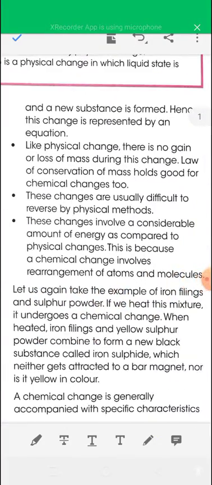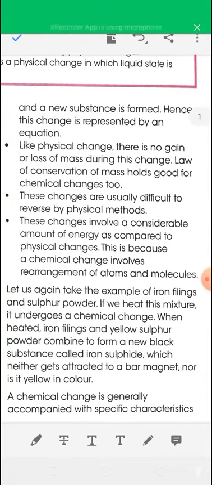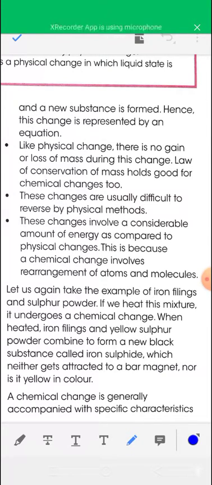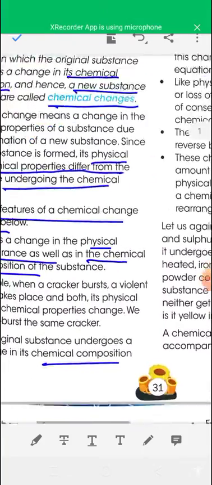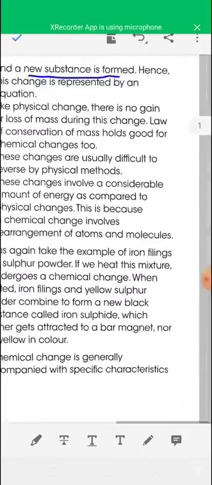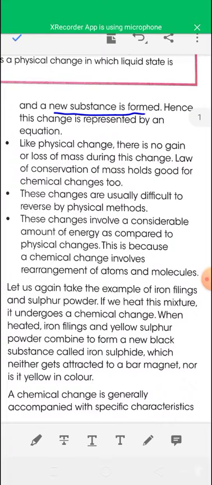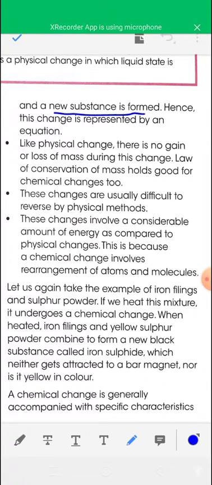Second point, the original substance undergoes a change in its chemical composition and a new substance is formed. So in each chemical change there is a change in chemical composition of the substance and a new substance is formed after the chemical change. And as a new substance is formed after the chemical change or chemical reaction, a chemical change can be represented by an equation.